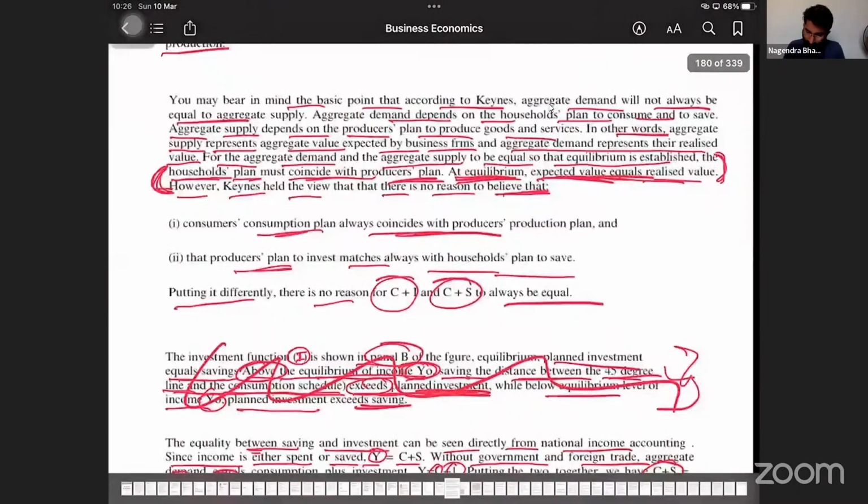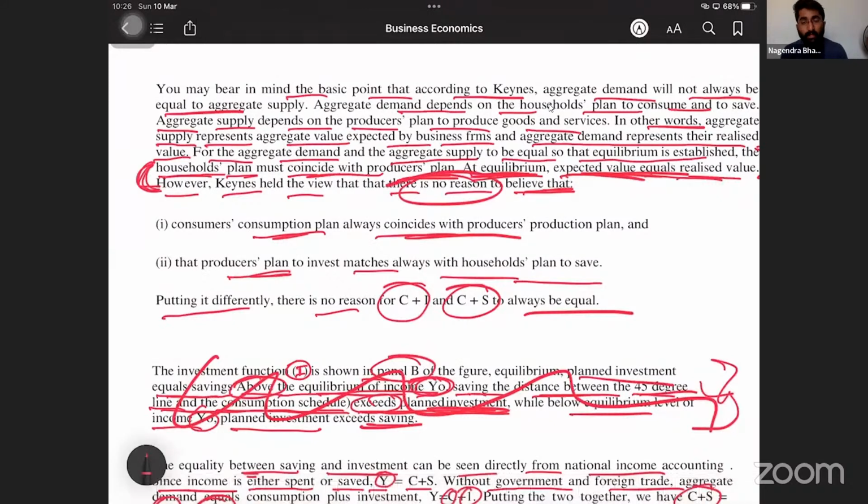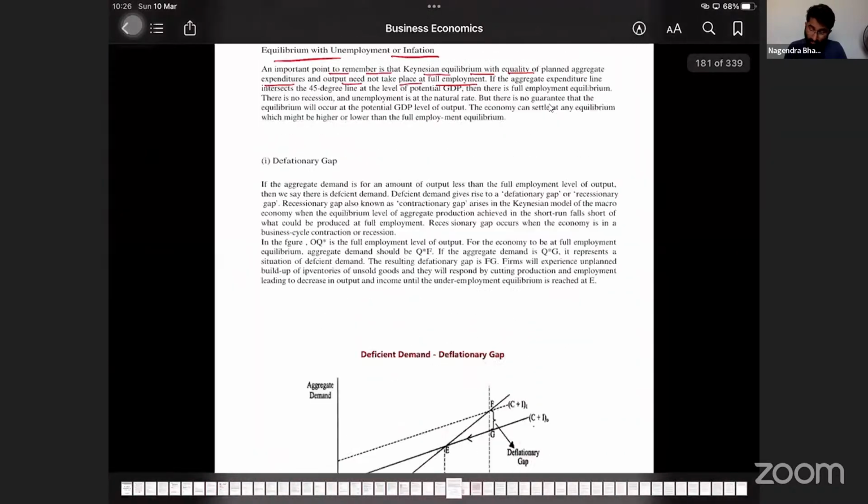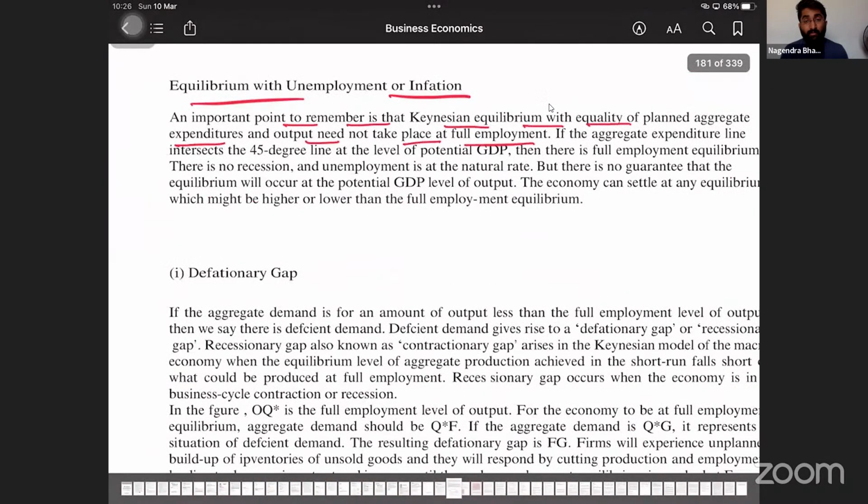There is no reason to believe, did we discuss this in the last class, that consumers' consumption plans always coincide with the producers' production plans, or that producers' plans to invest always match households' plans to save. Not required. In reality, the things are different. Investment is different, consumption is different. So it is not possible that equilibrium always happens at full employment. Sometimes we have to do some adjustments.